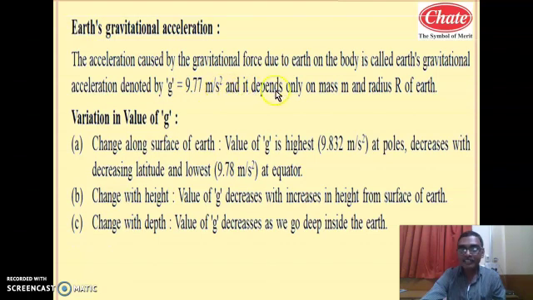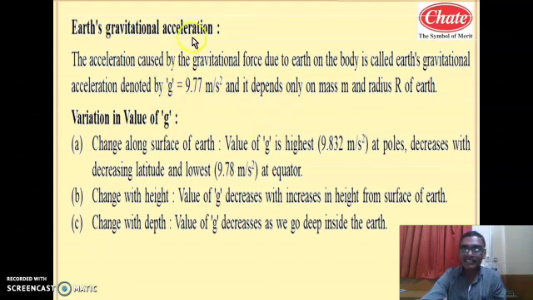And it depends only on the mass of the planet and the radius of the planet, means it depends upon the mass and radius of the Earth. So how can this g be calculated? For this g, here is one formula, that is capital G M by r square.